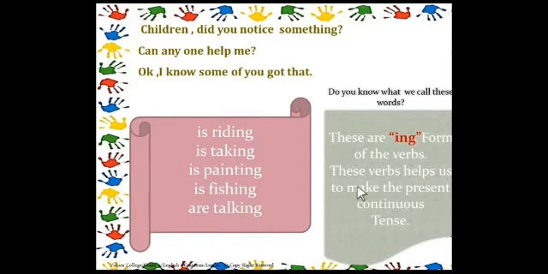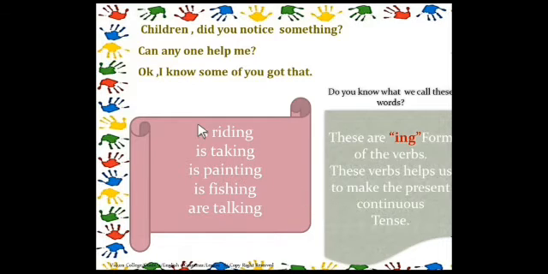Do you know what we call these words? These are the ing form of the verbs. These verbs help us to make the present continuous tense.